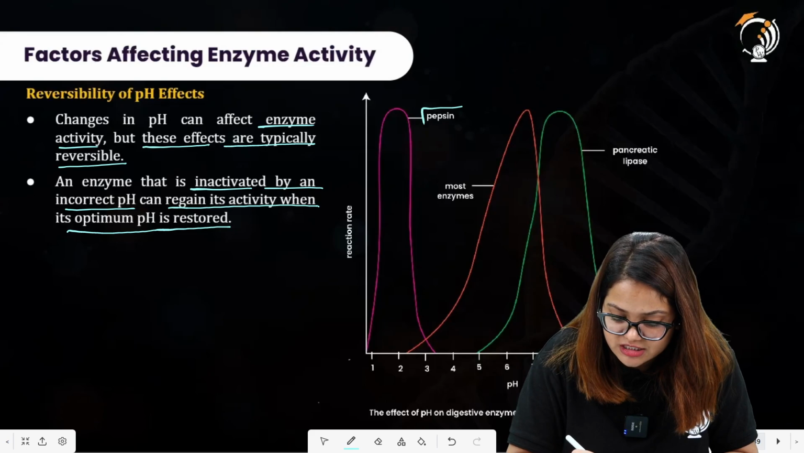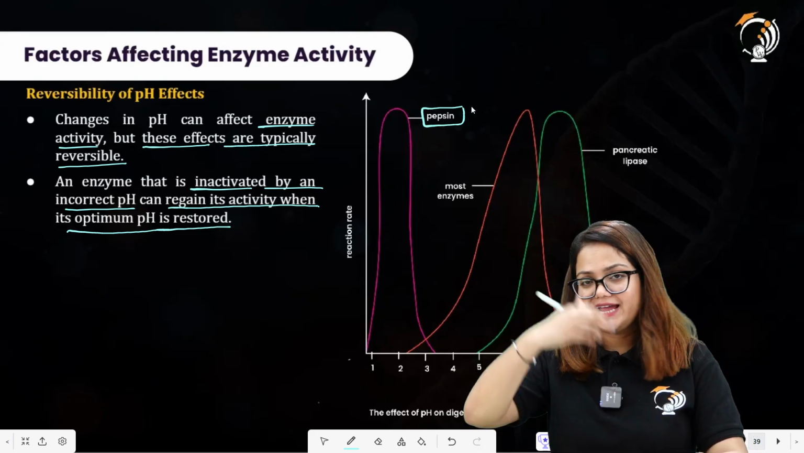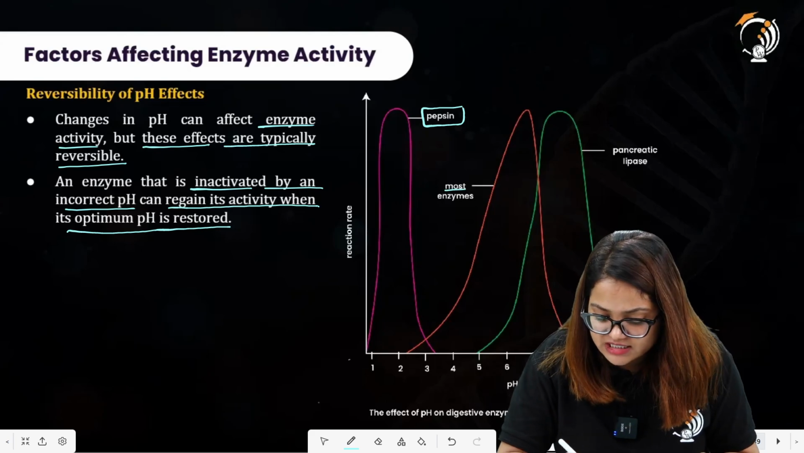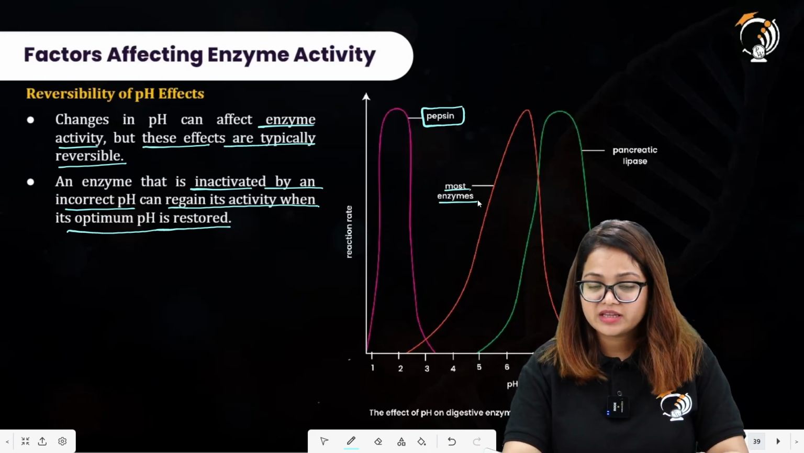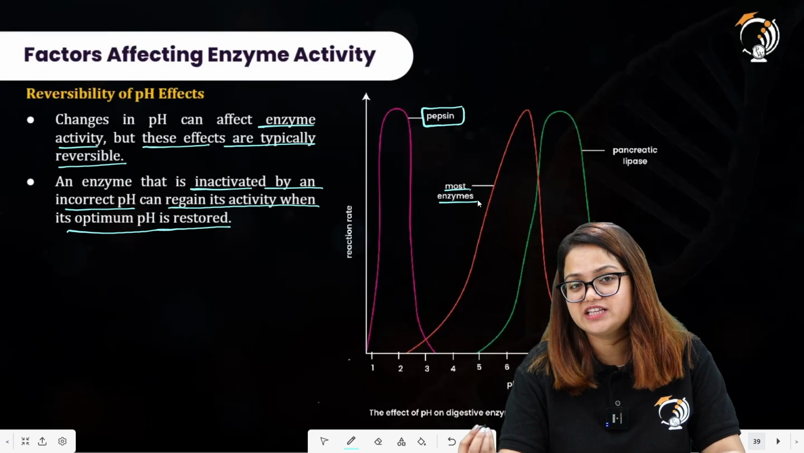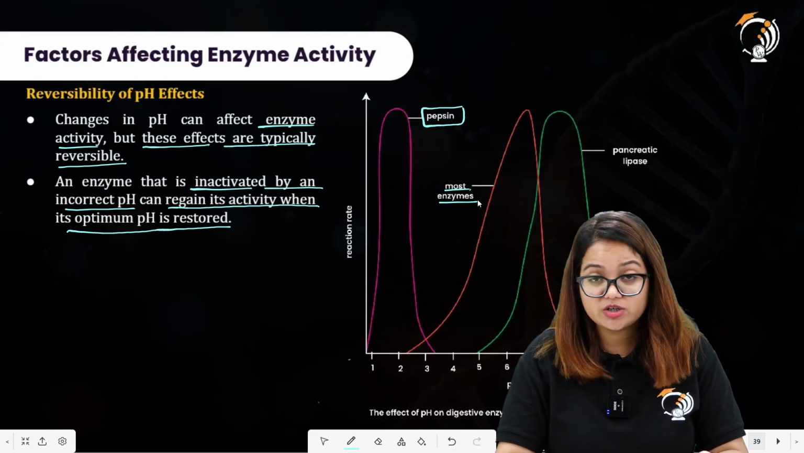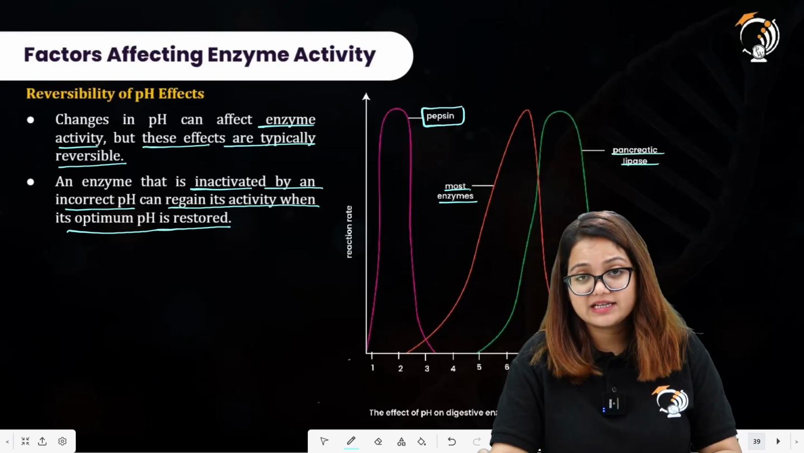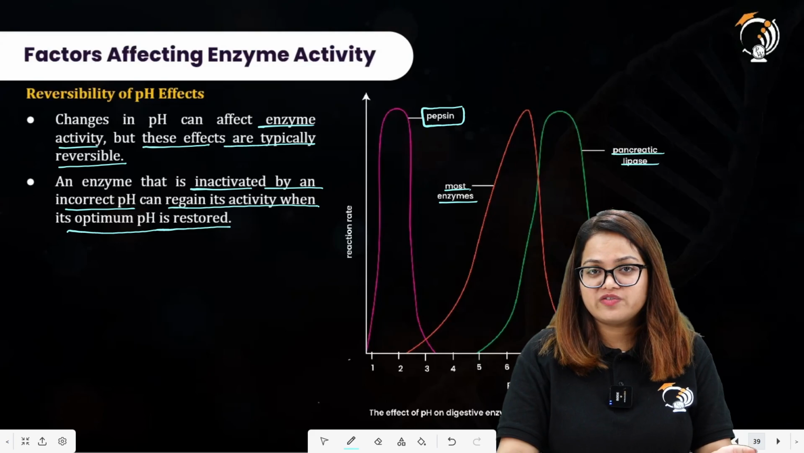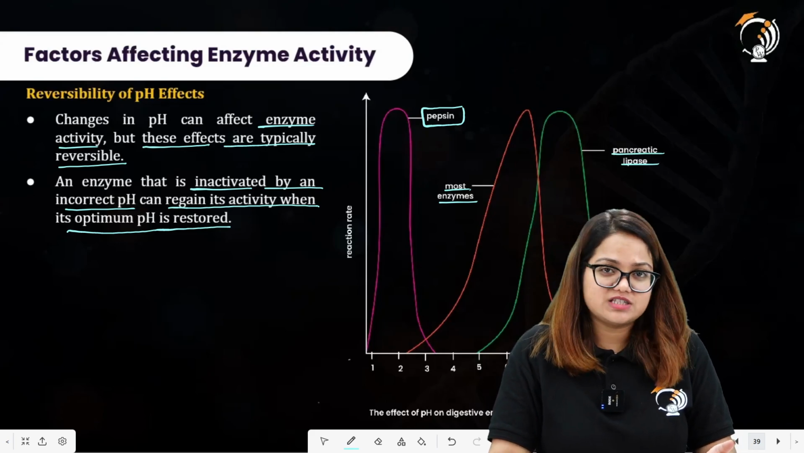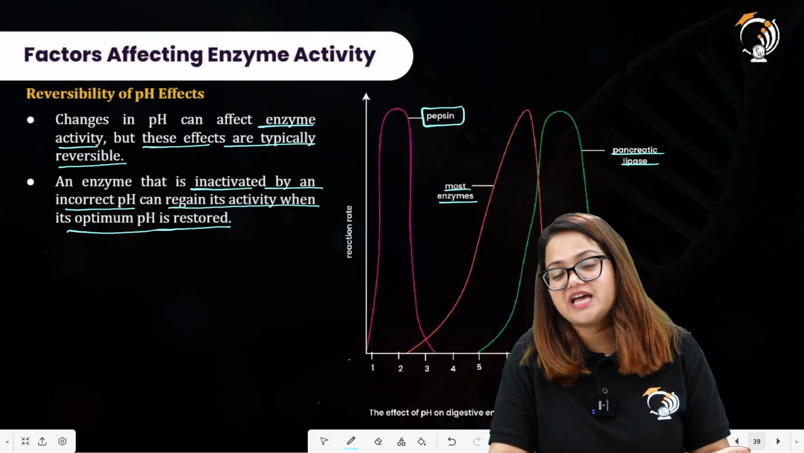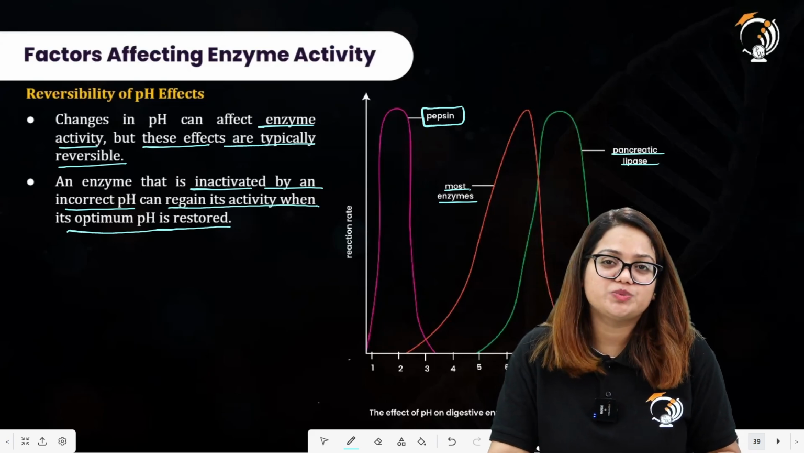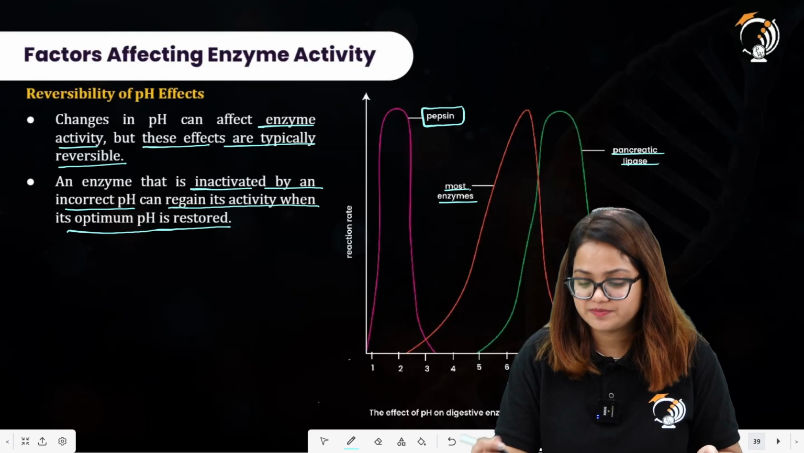We have the pepsin enzyme over here. It is active at highly acidic conditions. Most enzymes show a maximum activity at their optimum pH levels, that is a neutral pH value. Pancreatic lipase is active at alkaline conditions. So this is a kind of bifurcation you need to consider for the enzyme, that all of the enzymes have different pH values at which they show their maximum activity.